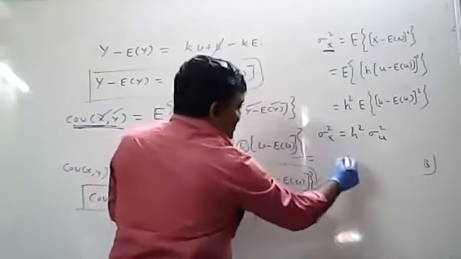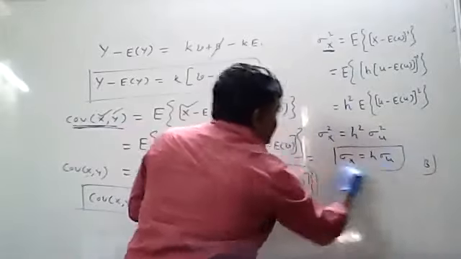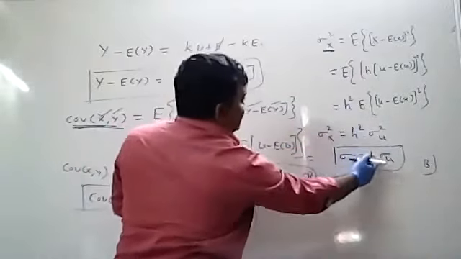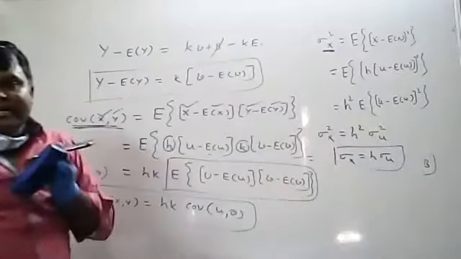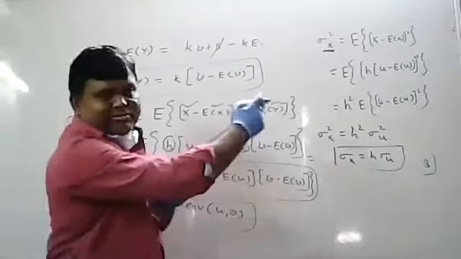So I want sigma X. Sigma X equals H into sigma U. Sigma X means the root, so you get H into sigma U. So now sigma X is completed. Similarly, you can calculate sigma square Y. I hope you understood sigma square X.